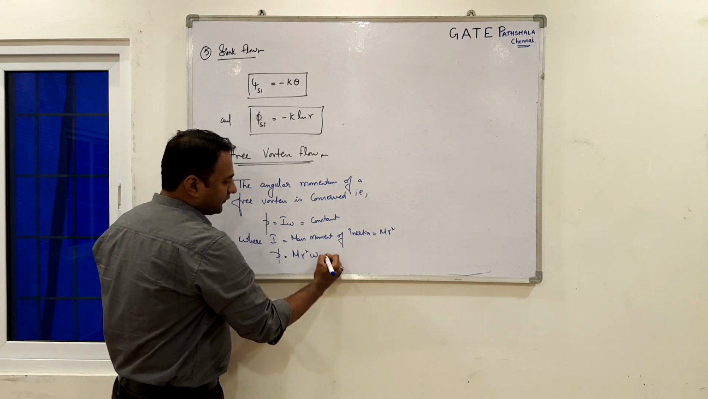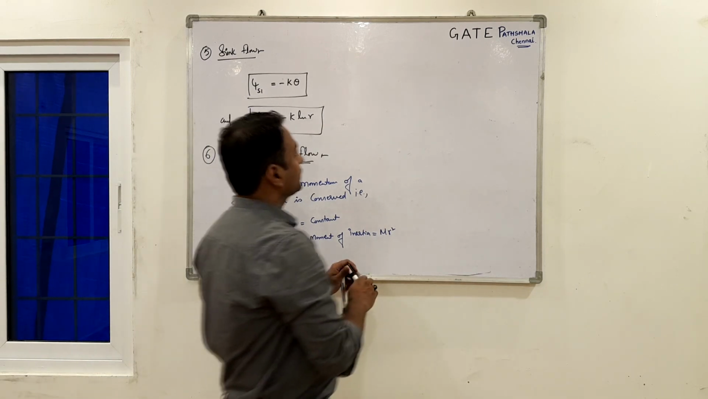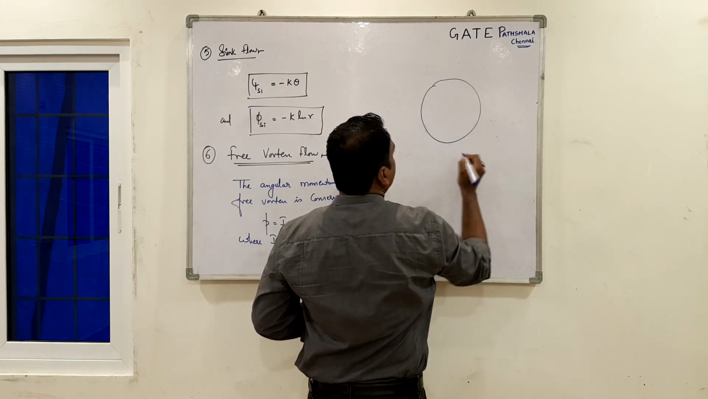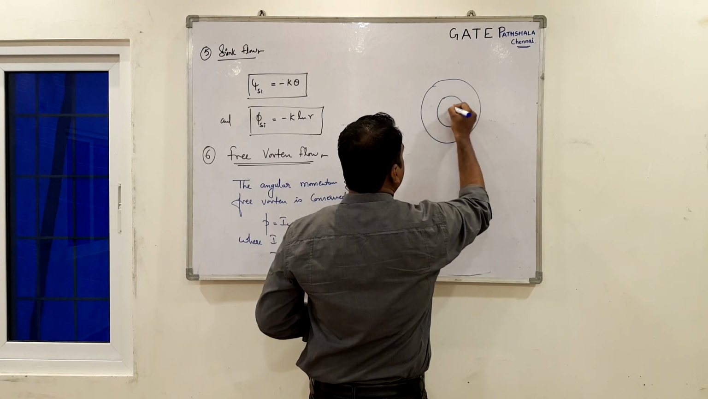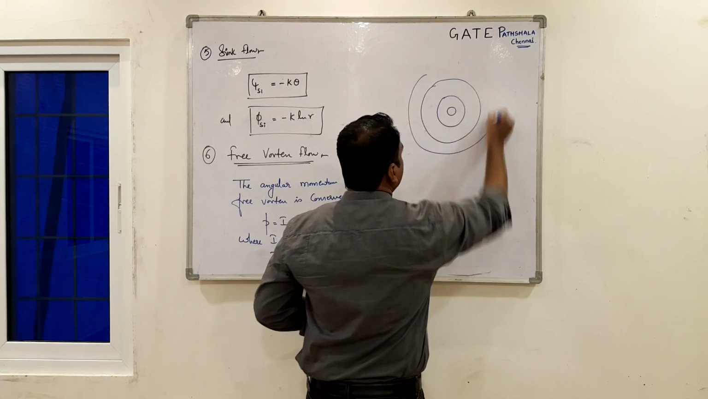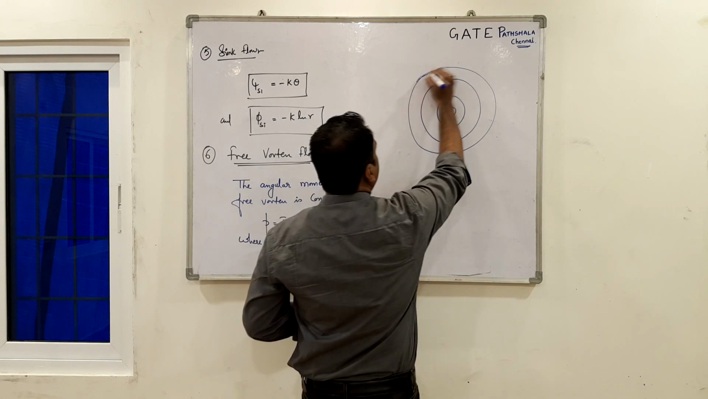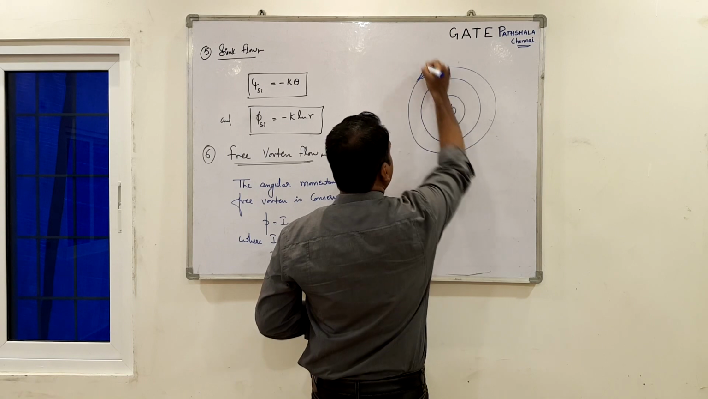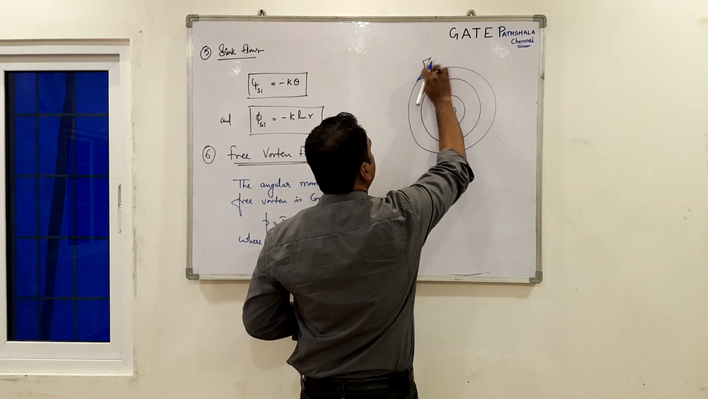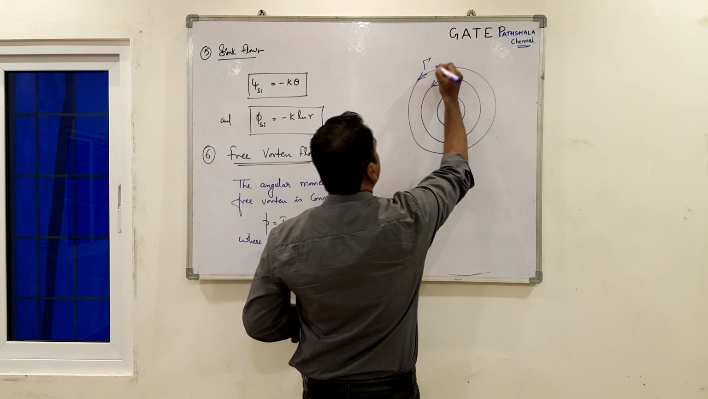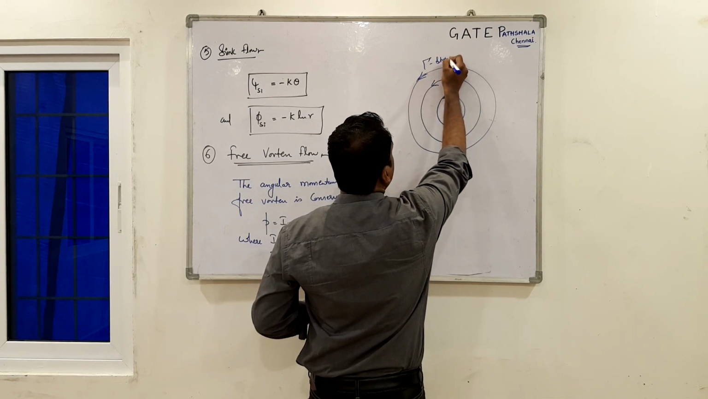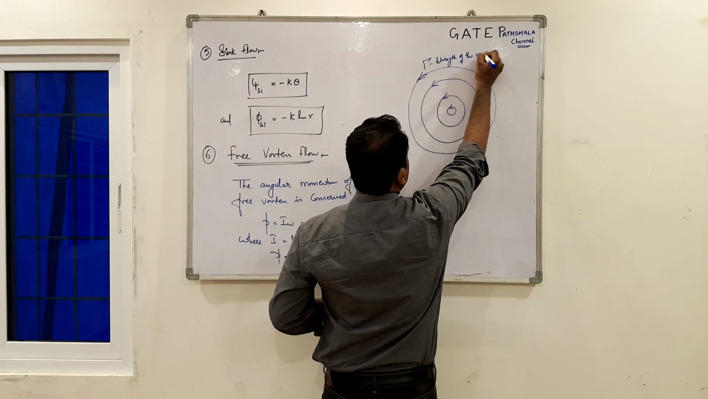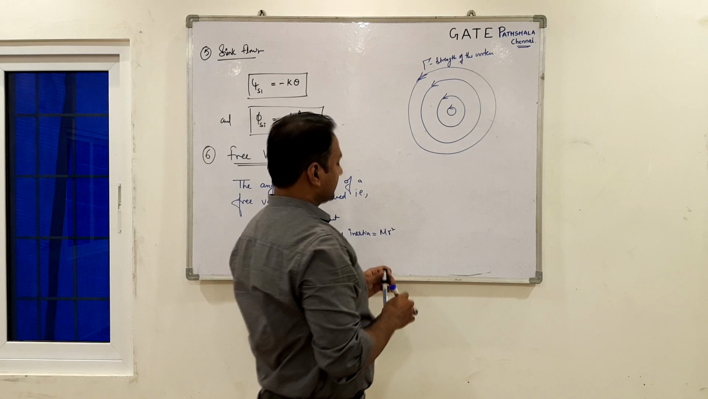Okay, so if I look at the free vortex flow, it will have only the tangential component of the velocity, and it will not have any radial component of the velocity. So let's say the strength of the vortex is capital gamma. Gamma is the strength of this vortex.